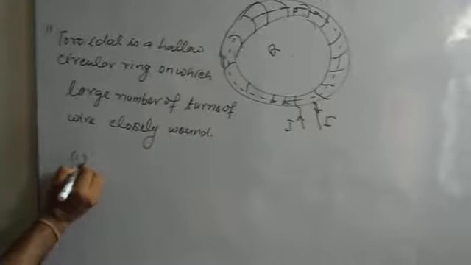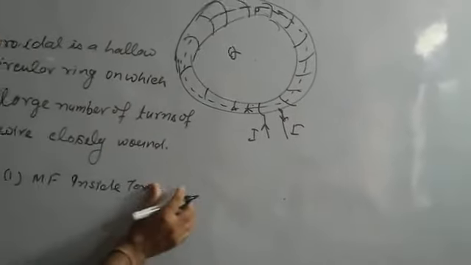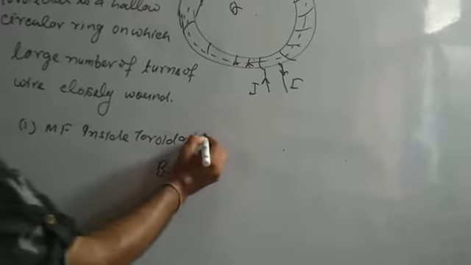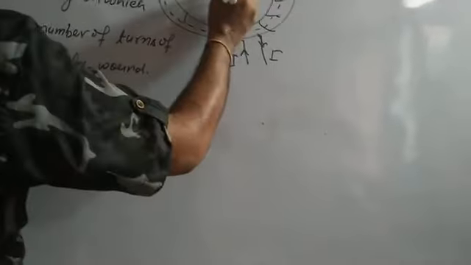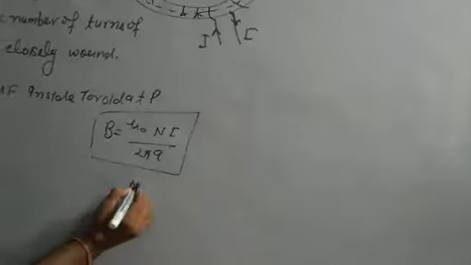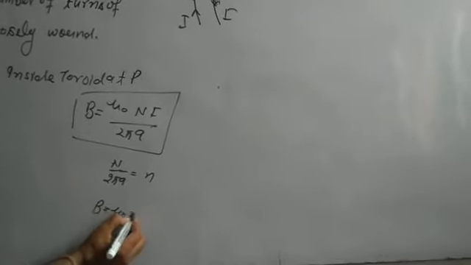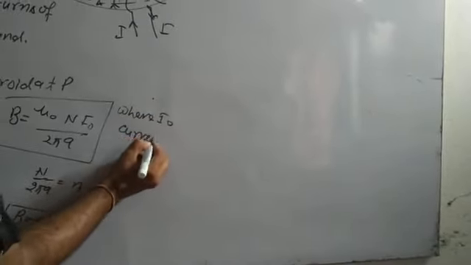First, the magnetic field inside the toroid at P. Only this formula is applicable: B equals mu naught N I naught upon 2 pi a, where a is the radius. Or, with n equal to N upon 2 pi a, the number of turns per unit length, B equals mu naught n I naught, where I naught is the current through each turn.